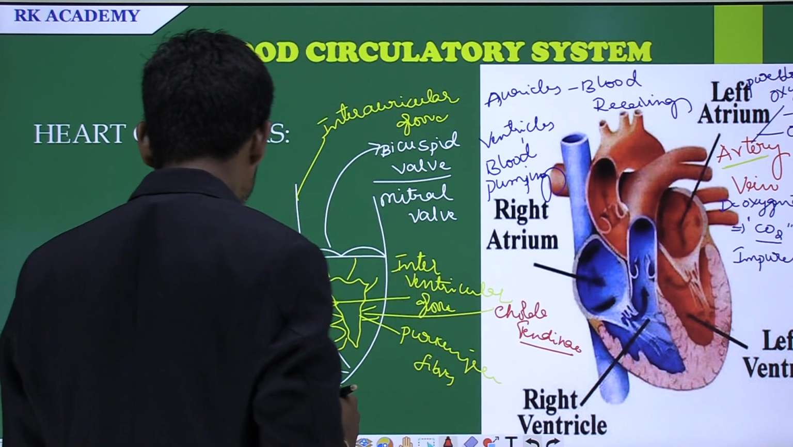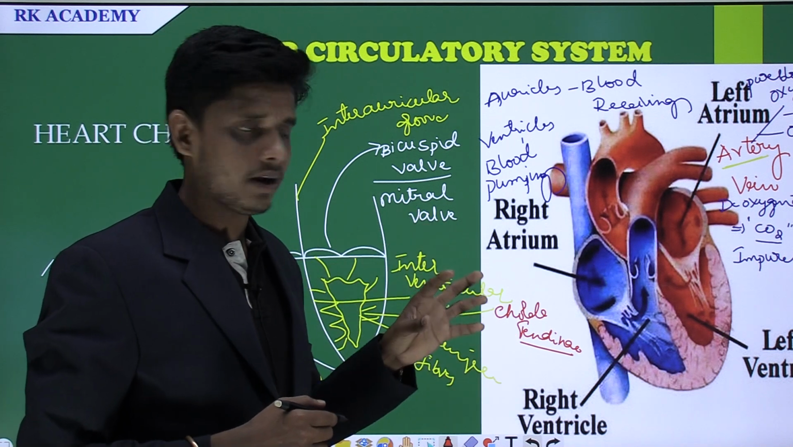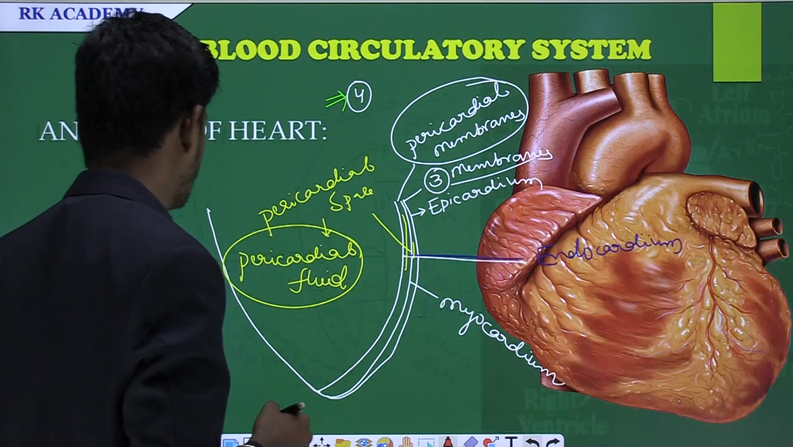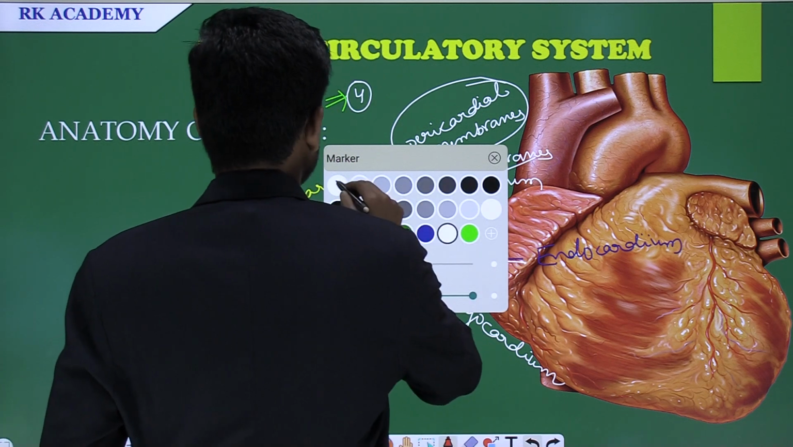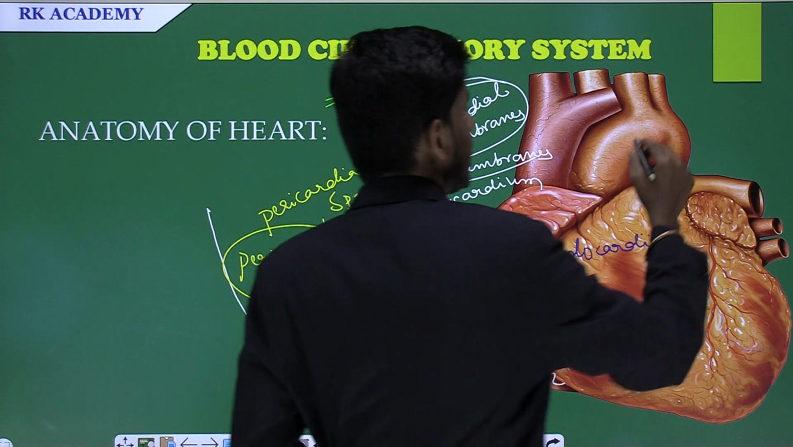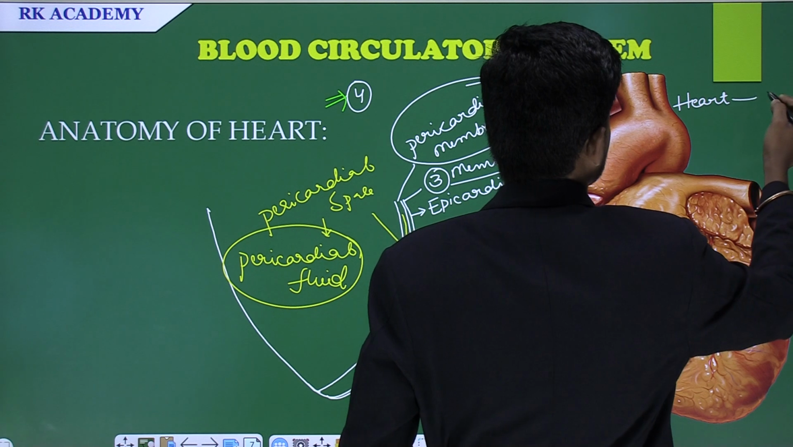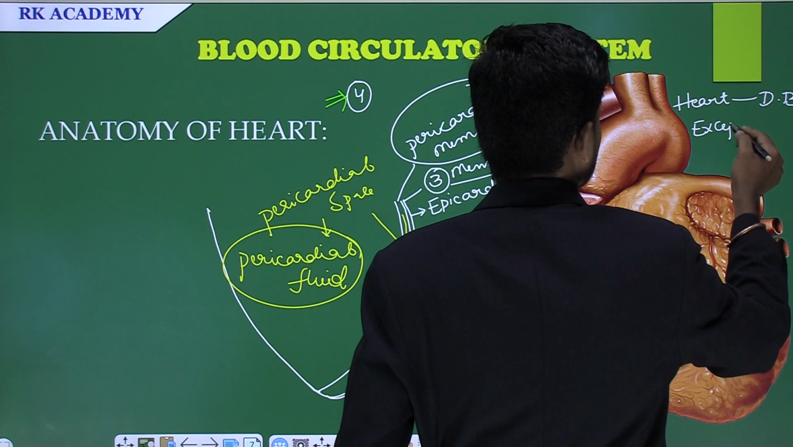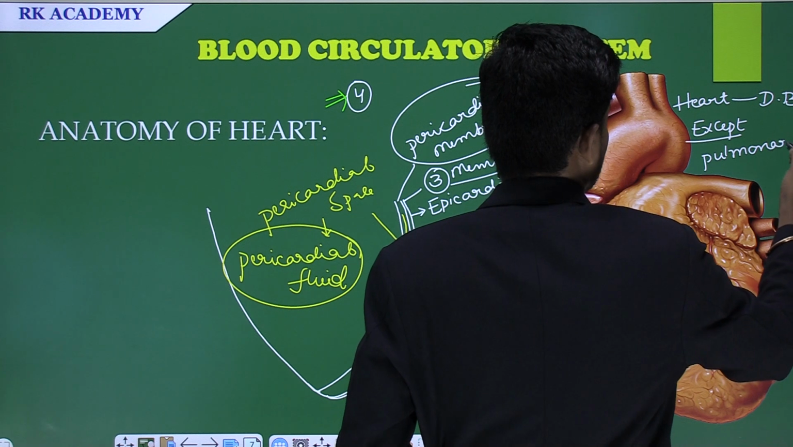As I told you, arteries carry pure blood from the heart to the different parts of the body. You just look here. As I told you, arteries carry pure blood from the heart to different body parts except the pulmonary artery. Except which artery? Pulmonary artery.